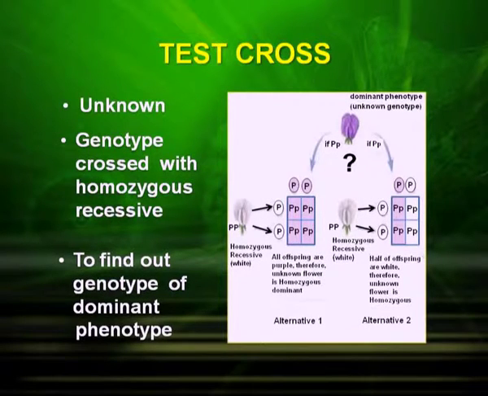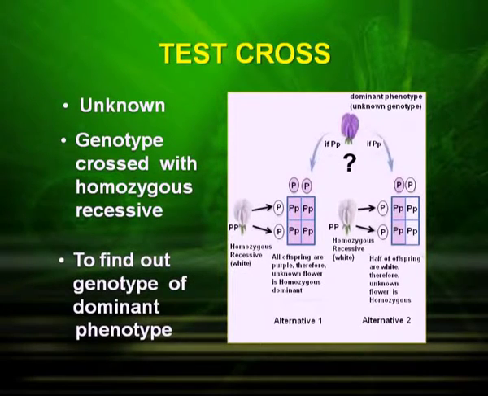So basically a test cross is used to determine the unknown genotype of a dominant phenotype. So it is crossed with a homozygous recessive. Here is an example. A white color flower which is recessive, having small p and small p, is crossed with a dominant phenotype, and that is purple color.